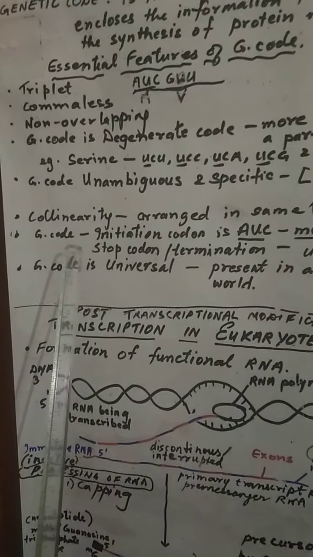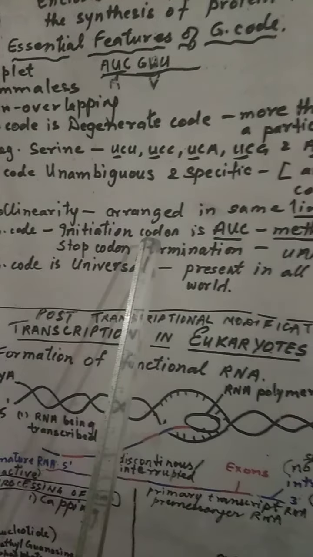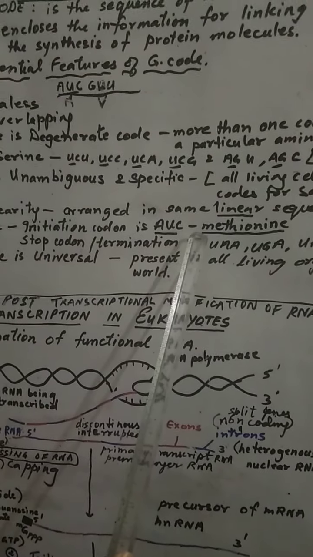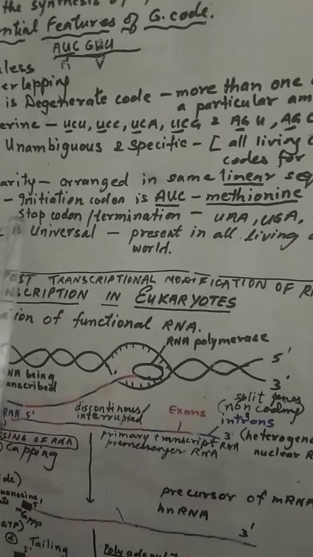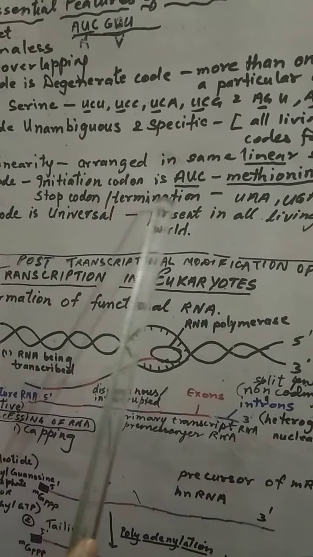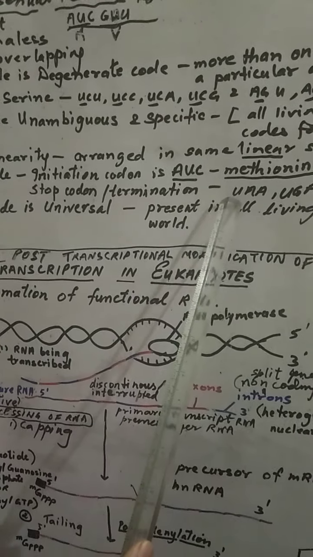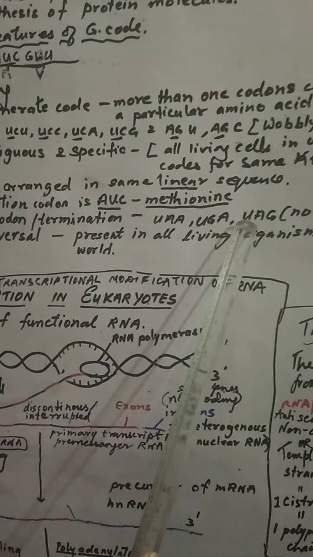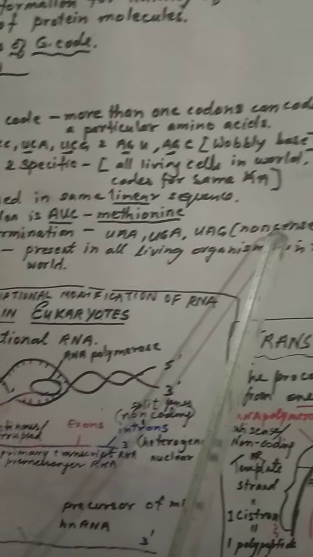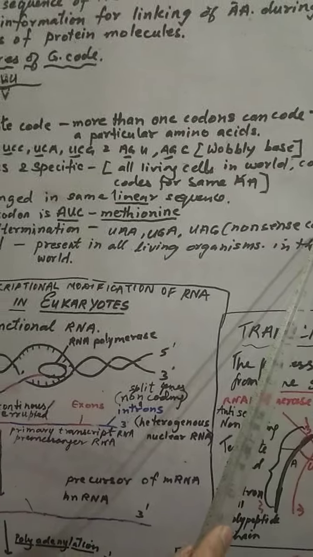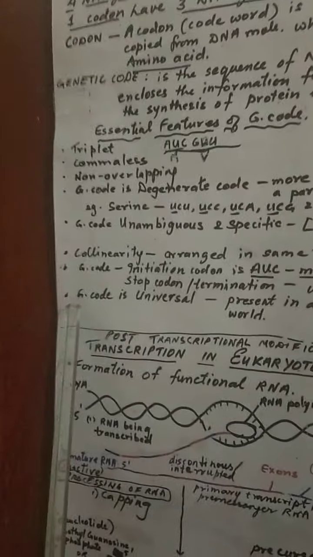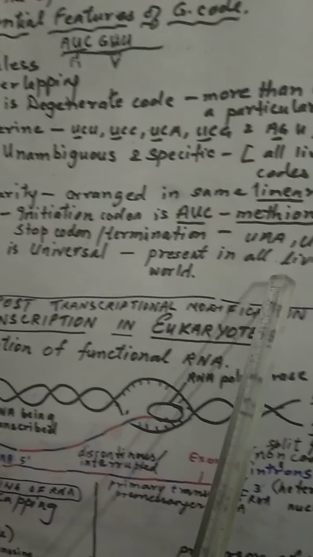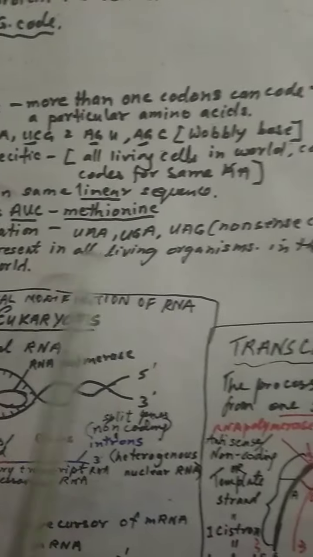Next point is genetic code always has an initiation codon which is always AUG, which will code for the amino acid methionine, and at the end they have a stop codon, also known as the termination codon, and these genetic codes should always be UAA, UGA, UAG. They are also called nonsense codons or stop codons. And last, genetic code is universal. That is, it is present in all living organisms in the world.